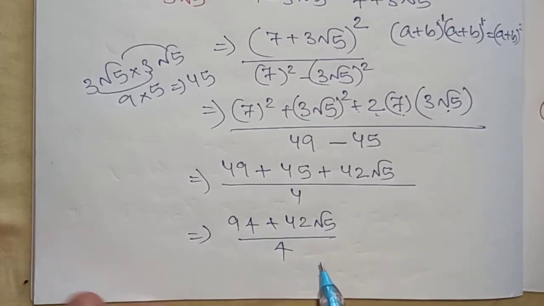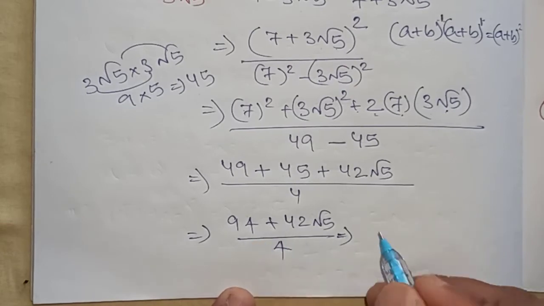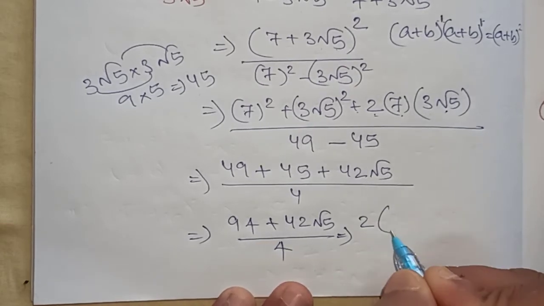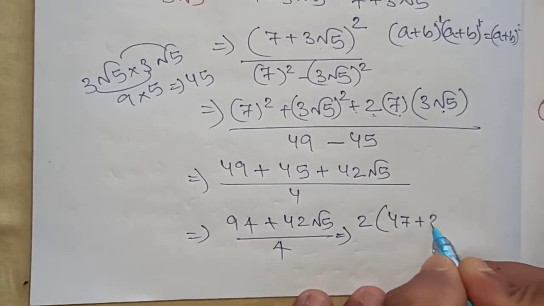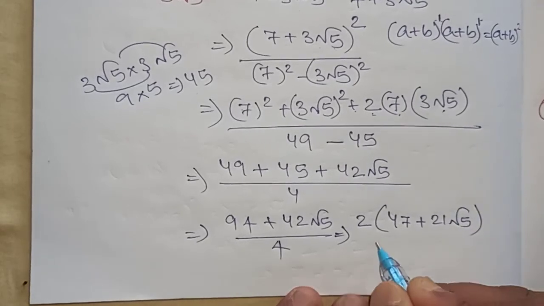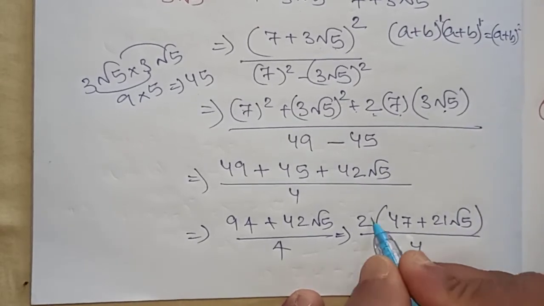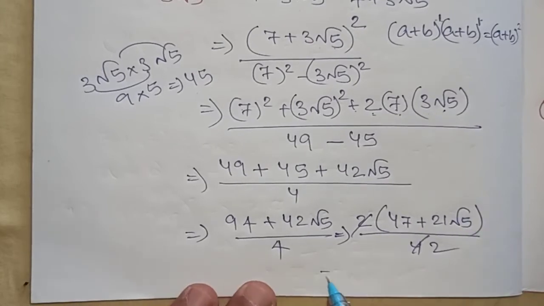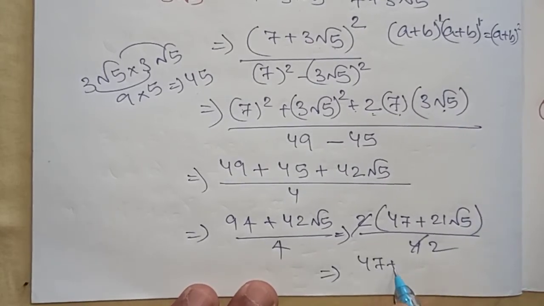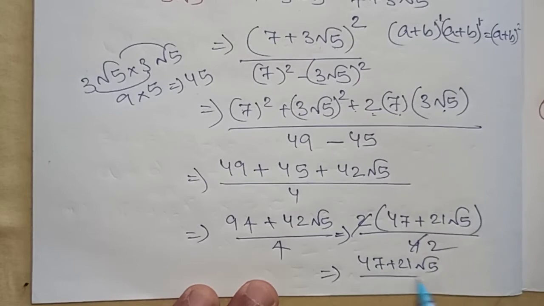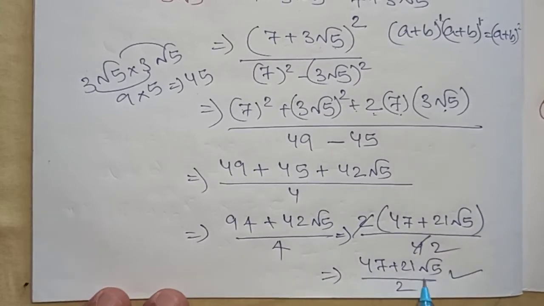Take out 2 common from them, you will get 47 plus 21 root 5 divided by 4. 2 and 4 cancel, we will get 47 plus 21 root 5 divided by 2. This much only will be our answer.